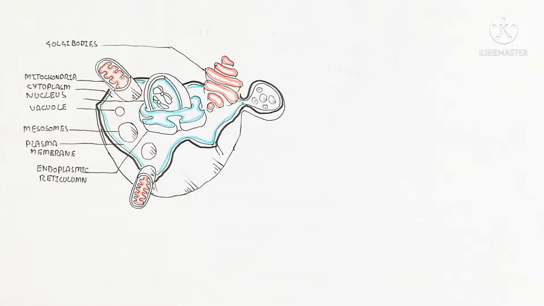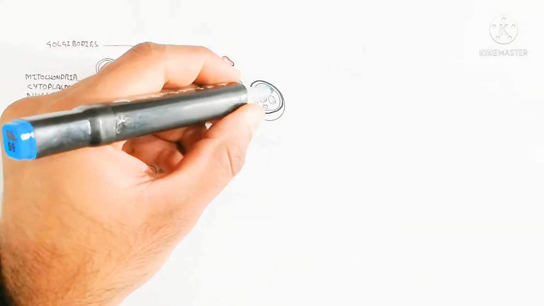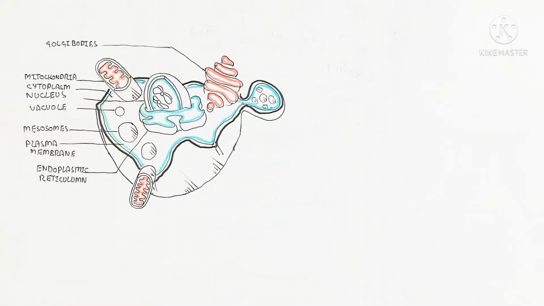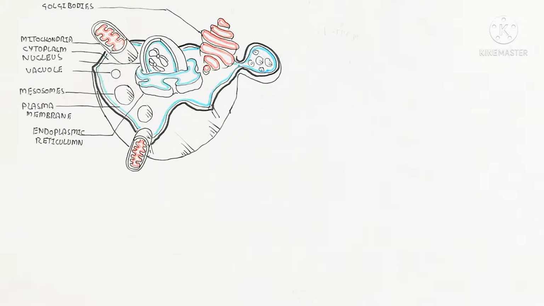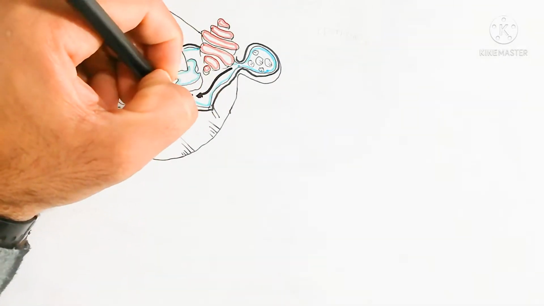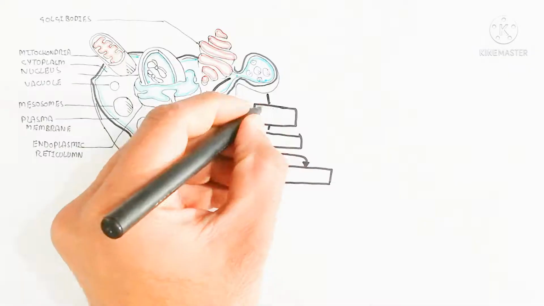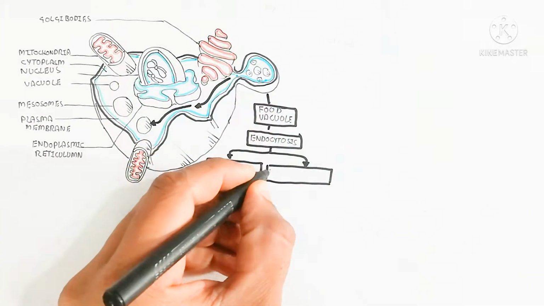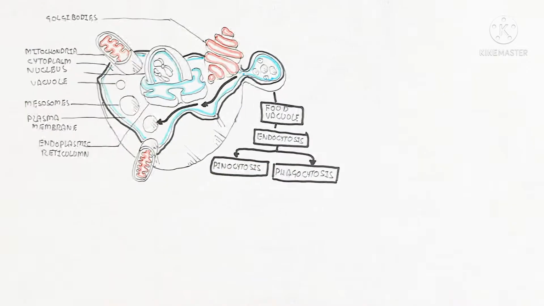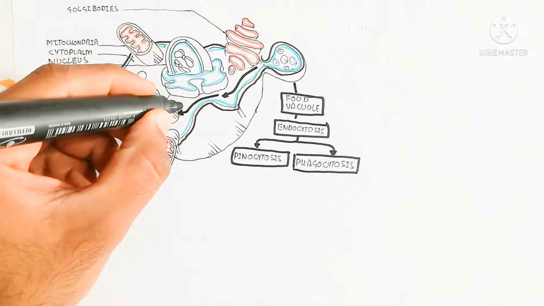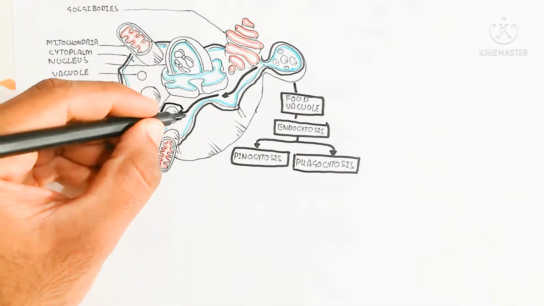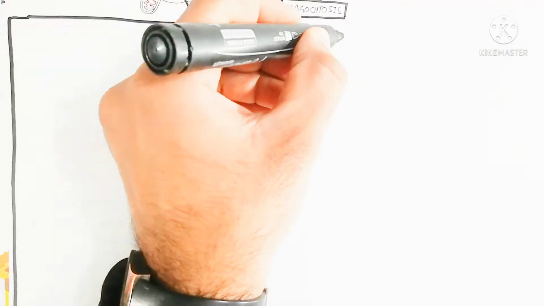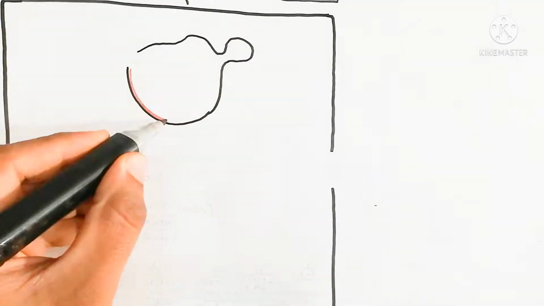The important thing is, let's begin to understand that here is the food vacuole, for example present extracellularly, which is combined together and packed, and endocytosis will occur. Endocytosis means endo is inside, cytosis means the movement into the cell. So it can be pinocytosis or phagocytosis. Phagocytosis is for solids while pino is for liquids.